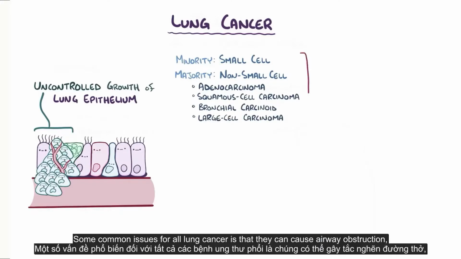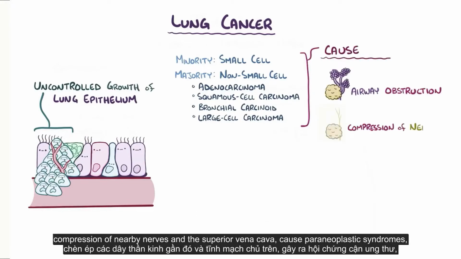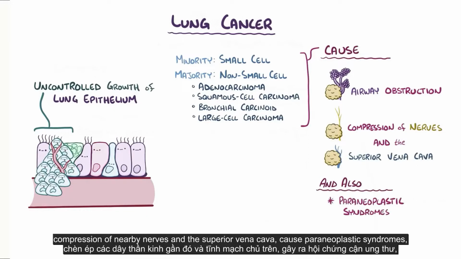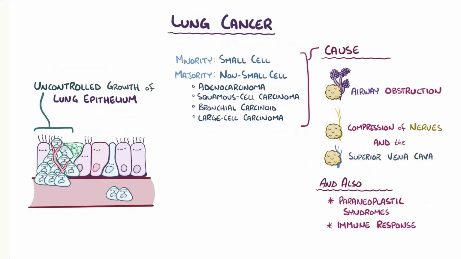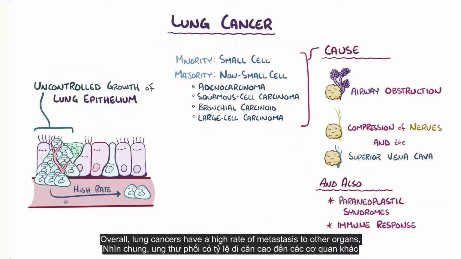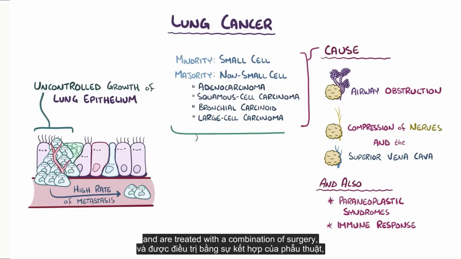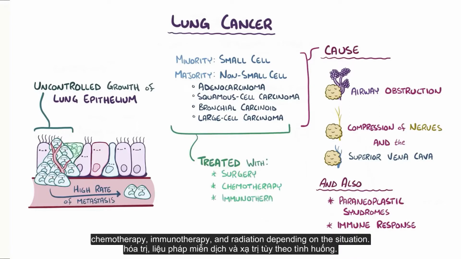Some common issues for all lung cancers is that they can cause airway obstruction, compression of nearby nerves and the superior vena cava, cause paraneoplastic syndromes, and induce an immune response which causes symptoms like weight loss, fevers, and night sweats. Overall, lung cancers have a high rate of metastasis to other organs, and are treated with a combination of surgery, chemotherapy, immunotherapy, and radiation, depending on the situation.